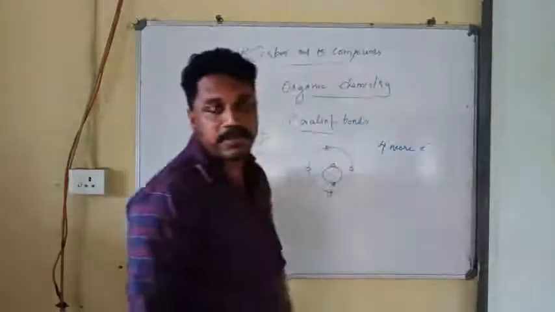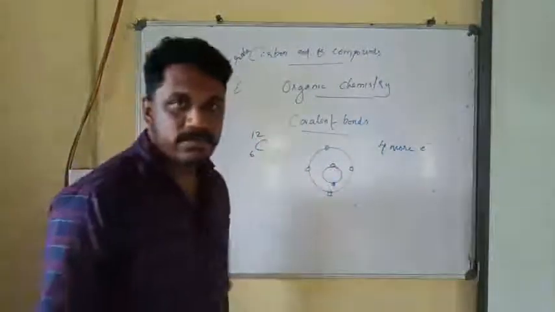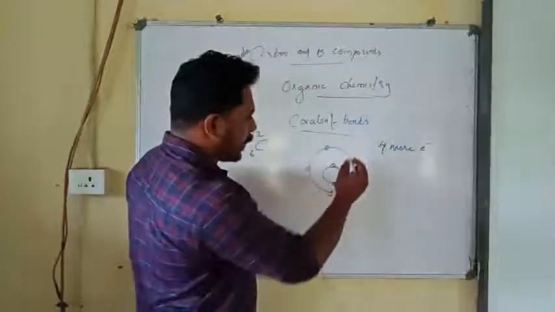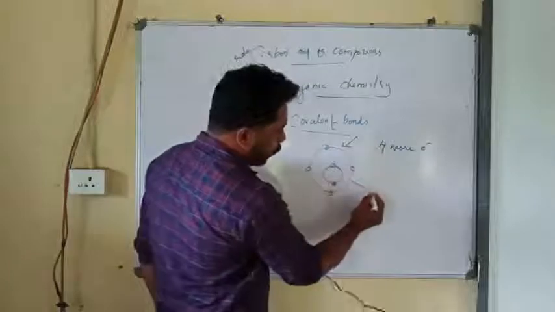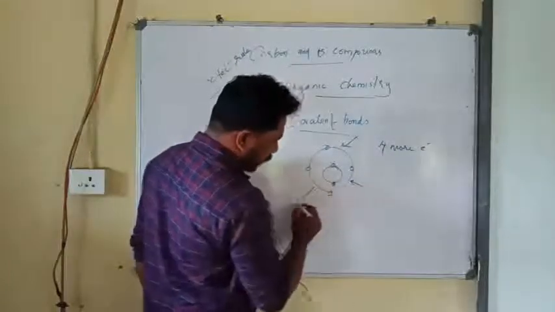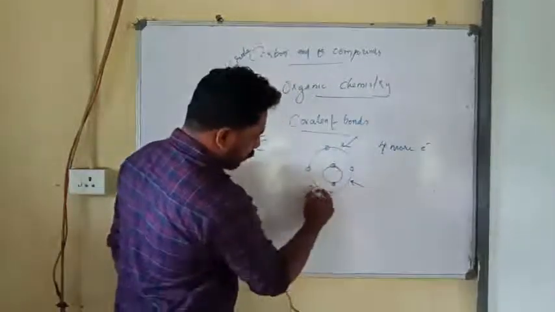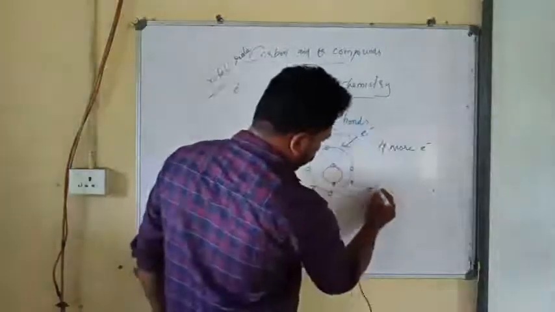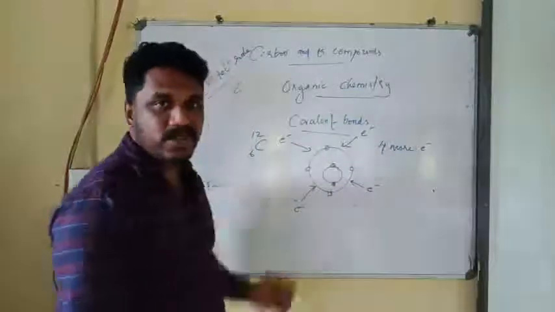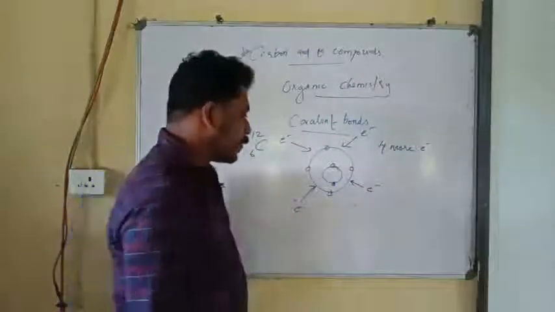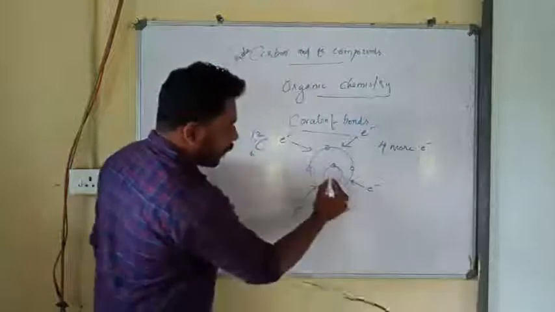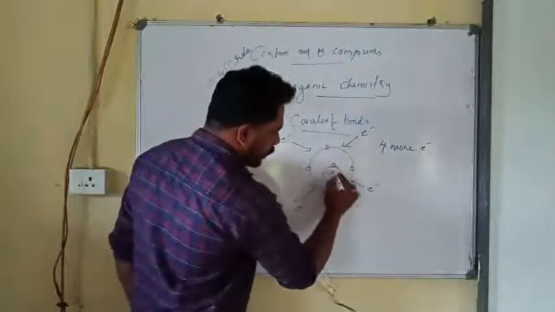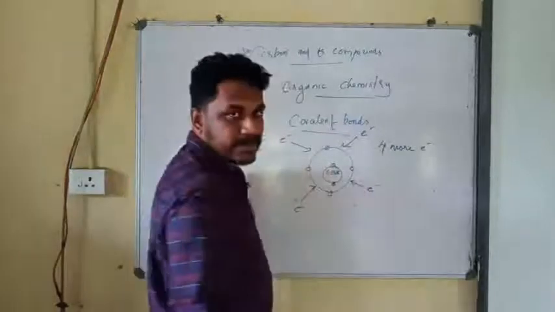But it will not be able to accept 4 more electrons, because its nucleus consists of only 6 positive charges, because its atomic number is 6.